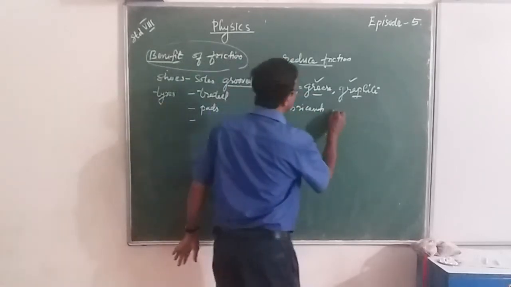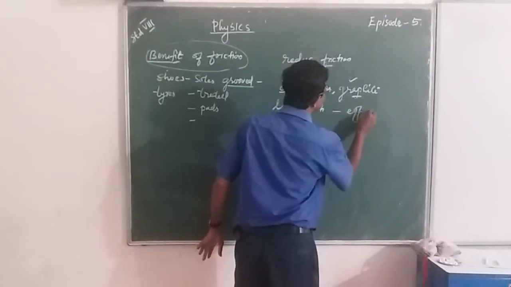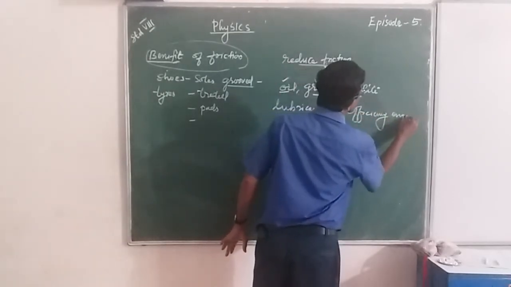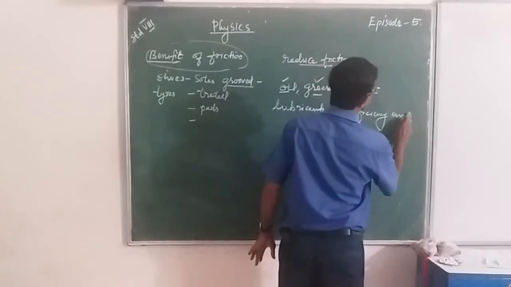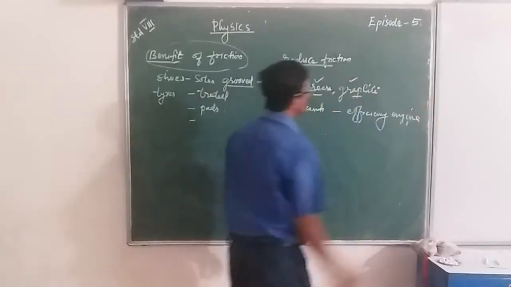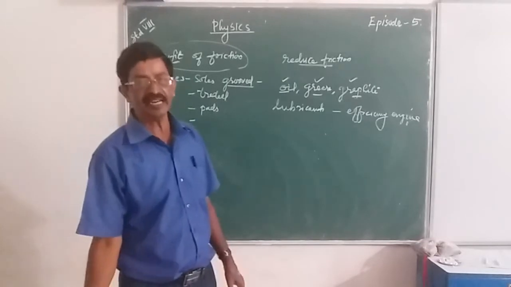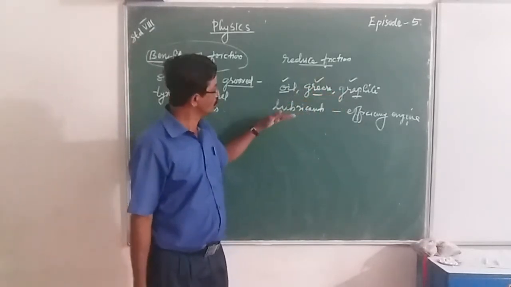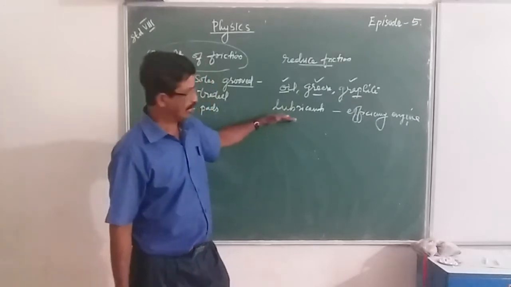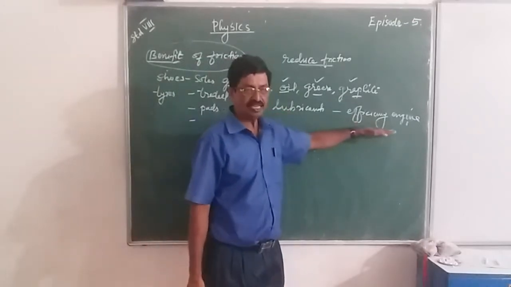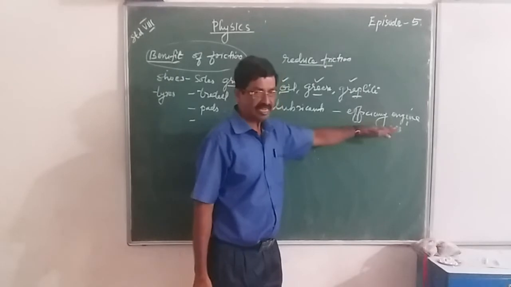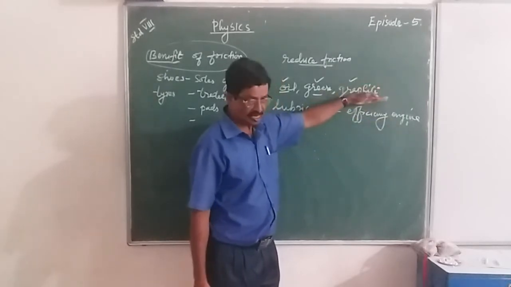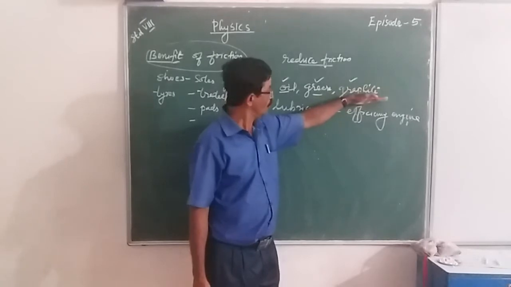Hence the efficiency of the engine increases. When we reduce friction by using lubricant, what happens to the efficiency of the engine? The efficiency of the engine increases.